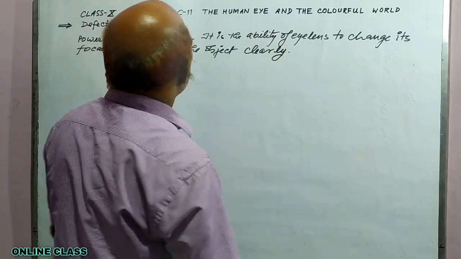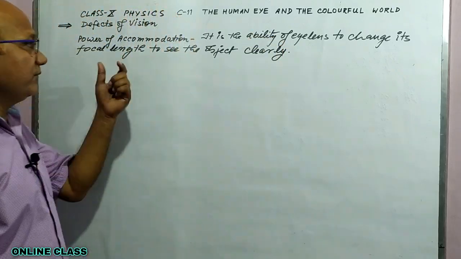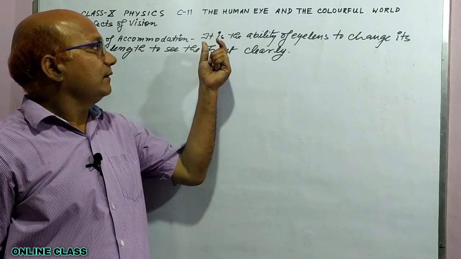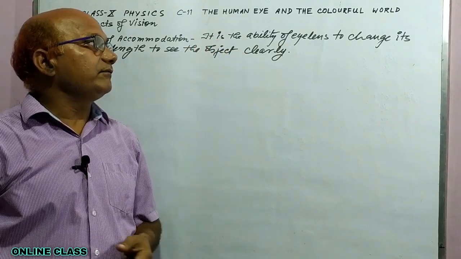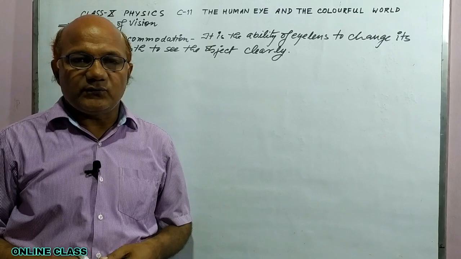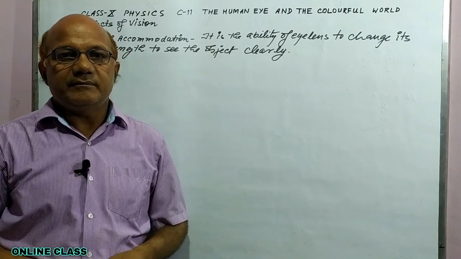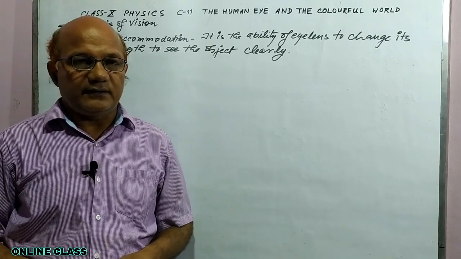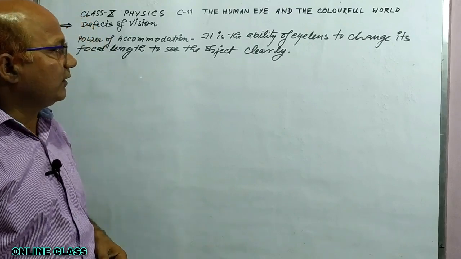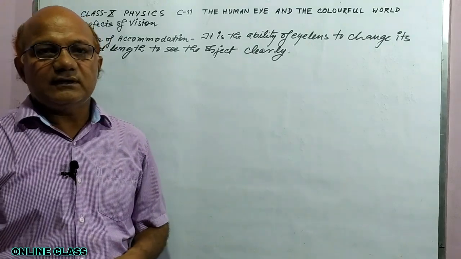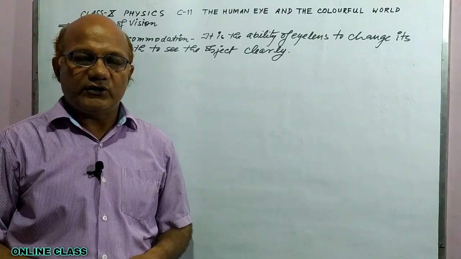So, power of accommodation means it is ability of eye lens to change its focal length to see the object clearly or distinctly. This is called power of accommodation, or simply you can say accommodation.